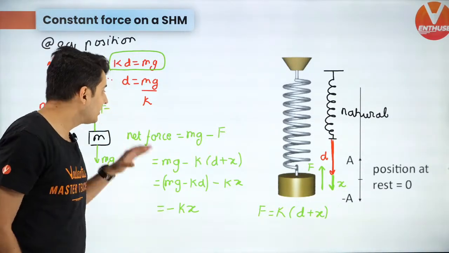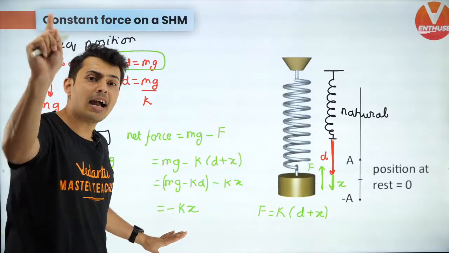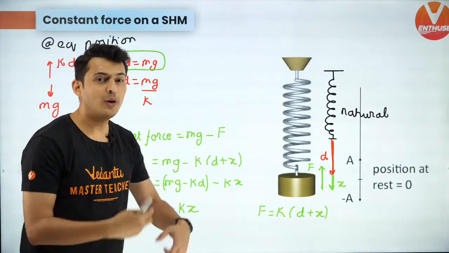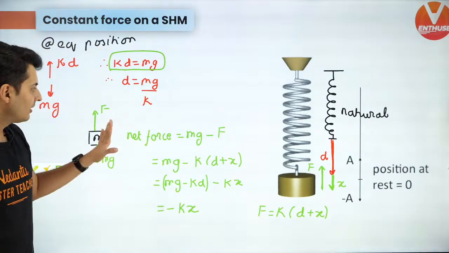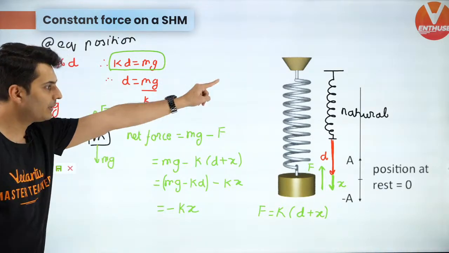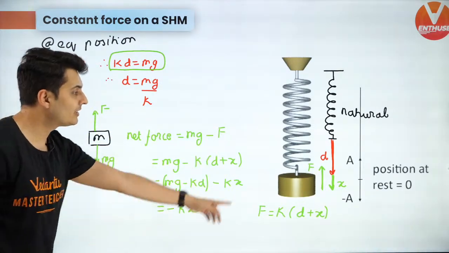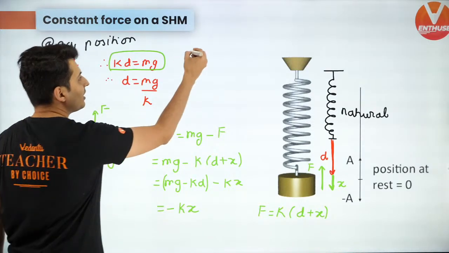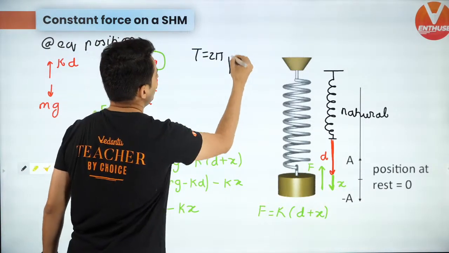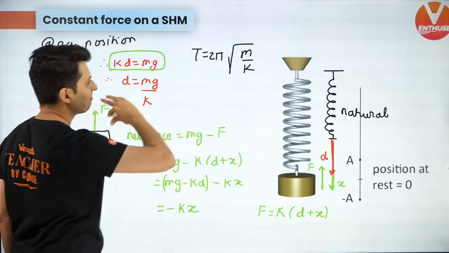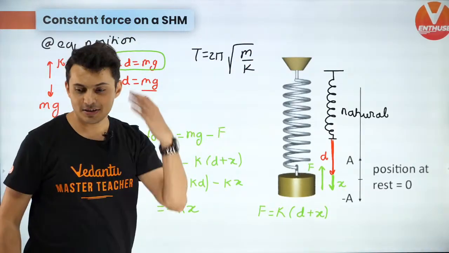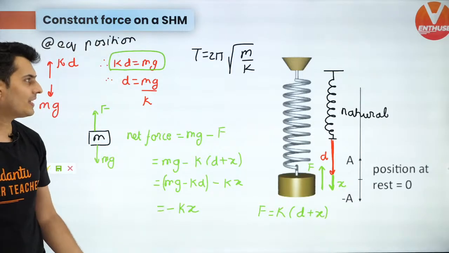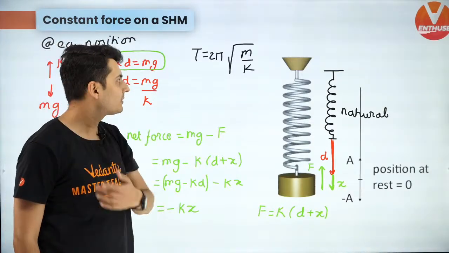This is telling you that the net force is still as if there is one spring. Forget that gravity. The net force is just as if there is that spring, and that means it's still going to oscillate as usual. That means the time period should be just 2 pi under root m by k. So time period does not change. Yes, correct guys. Time period won't change.